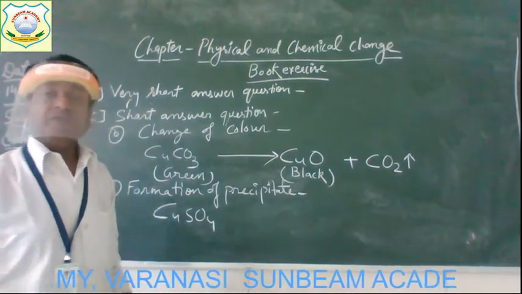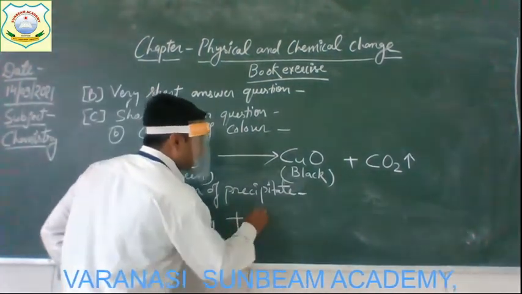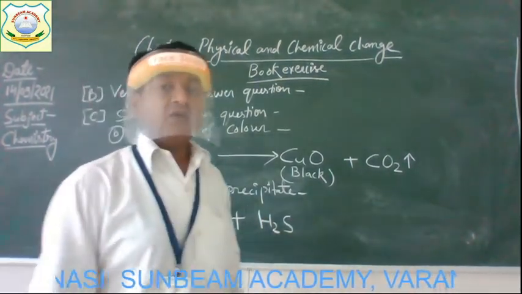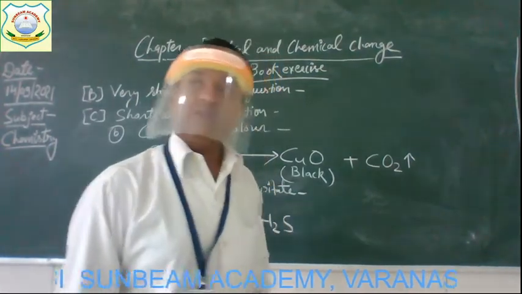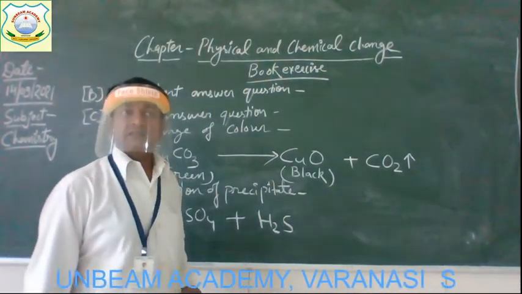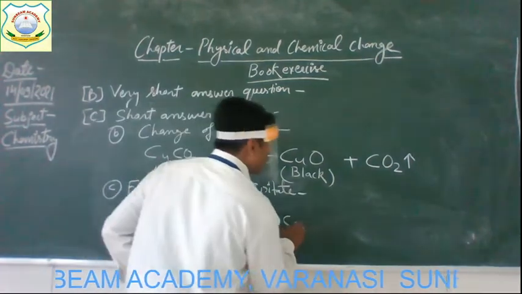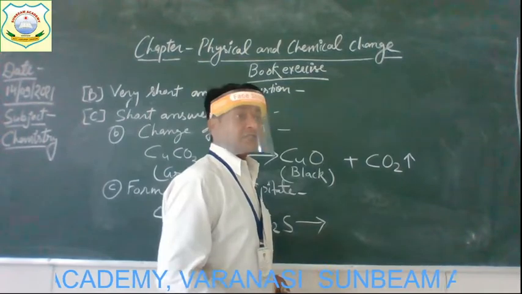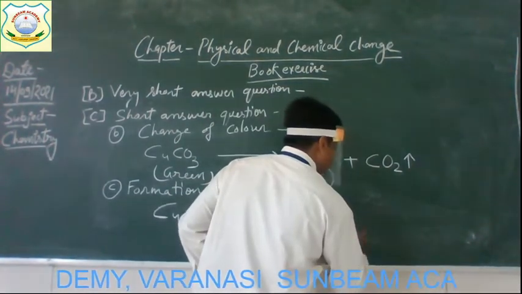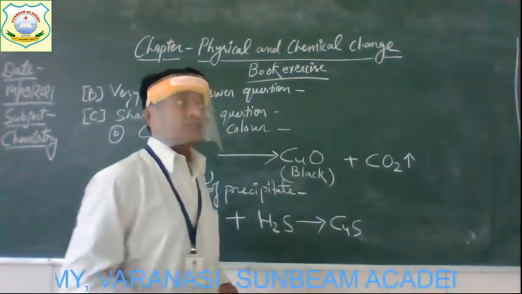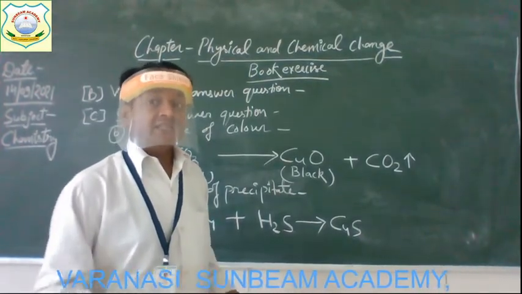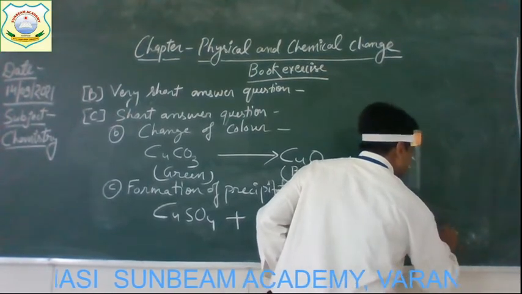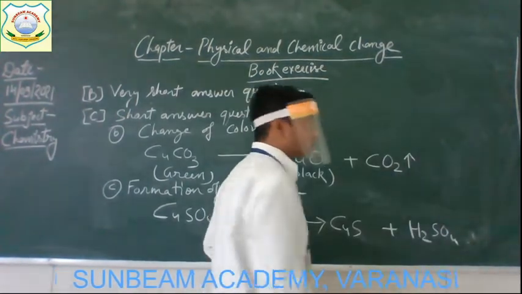When copper sulfate reacts with hydrogen sulfide, H2S, two new products form. The first product is copper sulfide, CuS, and the second product is sulfuric acid, H2SO4.